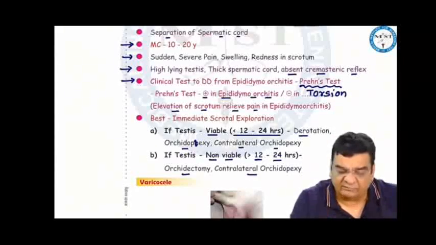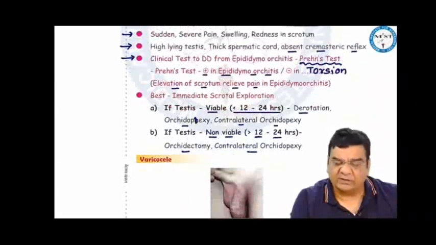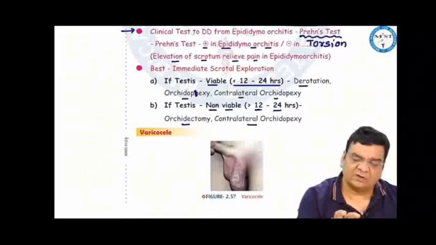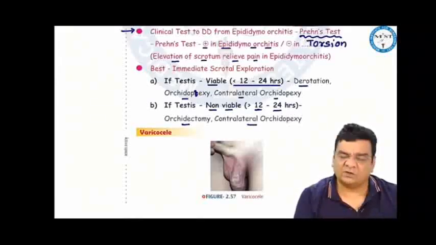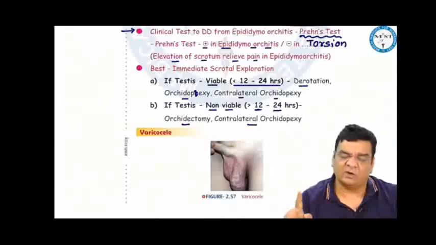If there is any doubt, the best course is to take the patient to the operation theatre and do immediate scrotal exploration. If the patient has come early, within 12 to 24 hours, we feel that the testis can be viable. When you do the scrotal exploration and the testis is viable, you derotate the testis and fix it, that is orchidopexy. For whatever reason today one testis has undergone torsion, for the same reason the other testis can undergo torsion later on. So you have to fix the other testis also at this point of time, that is contralateral orchidopexy.